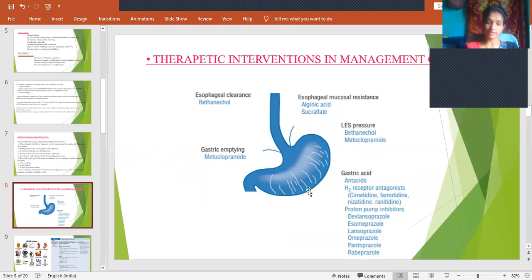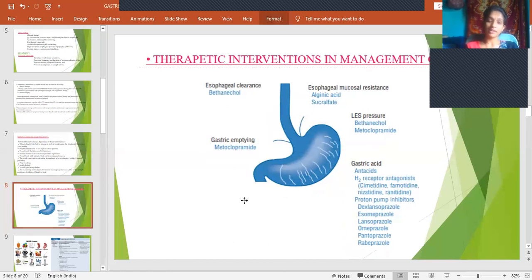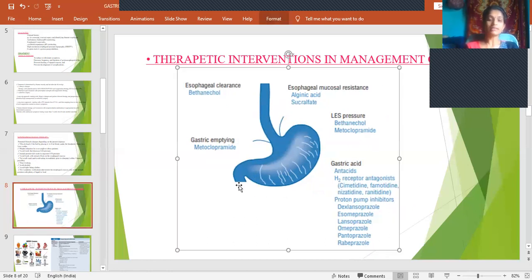And gastric acid, when there is excess production of gastric acid, then also it may get refluxed, so we have to neutralize the excess gastric acid which is present. And gastric emptying, if there is delayed gastric emptying in case of GERD, we have to fasten the gastric emptying. So these are the targets, right? Esophageal clearance and mucosal resistance, LES pressure has to be improved, the excess gastric acid produced has to be neutralized, gastric emptying has to be improved.